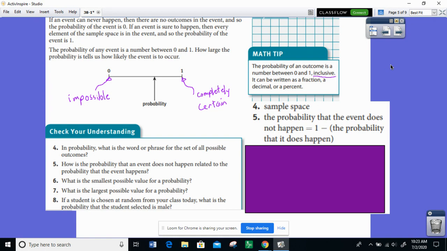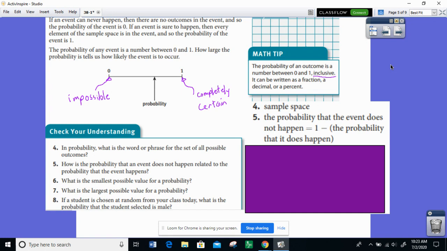If you have a 90% probability of winning a game, what's the probability that you will lose the game? Let's assume that the game cannot end in a tie. Well, 100% minus 90% gives you 10% left over. What's the probability that you do not roll a 5?